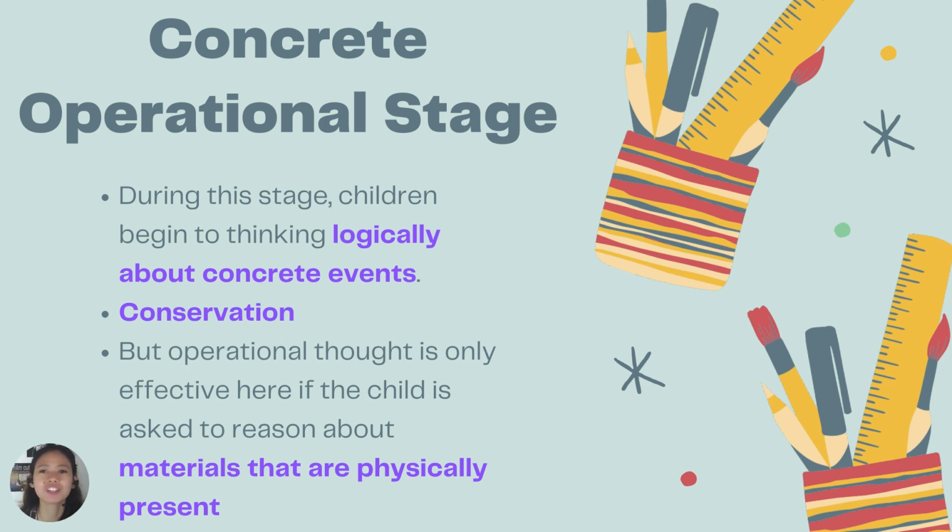So, during this stage, children can mentally reverse things, okay? Let's say, for example, picture a ball of plasticine returning to its original shape. Ayan. During this stage, children also become less egocentric, okay? Bumababa na yung pagiging egocentric nila and they already begin to understand or to think about how other people might feel, okay? Might think and might feel.